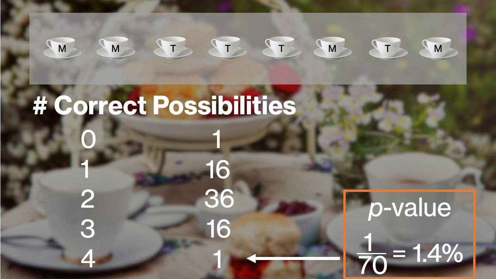Now, this lady tasting tea example is a fairly simple and straightforward one, but this same basic concept applies across all of the different kinds of hypothesis testing frameworks that people are going to use. You can scale this all the way up to a bivariate latent growth curve model with a time invariant covariate and so on. The p-value concept is the same. How you calculate it is going to become much more complicated. We're going to have to do much more sophisticated things to get p-values, but that same concept of the probability of observing something as extreme or more than what you observed given the null hypothesis is going to be the same across the board.